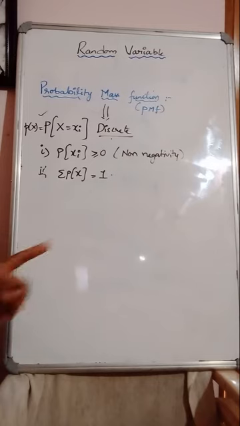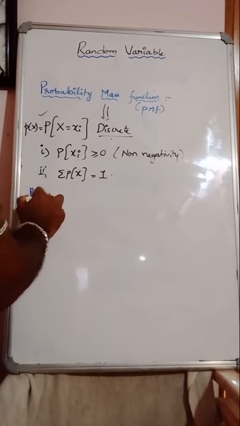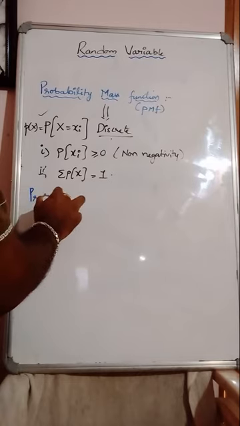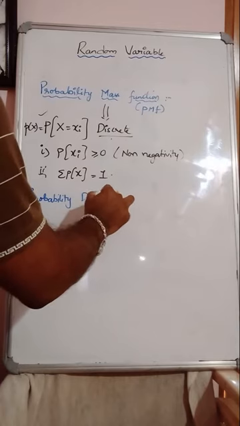The range of probability is always 0 to 1. Probability of any random variable lies between 0 and 1. Negative does not exist. So remember guys. Next definition is probability density function.